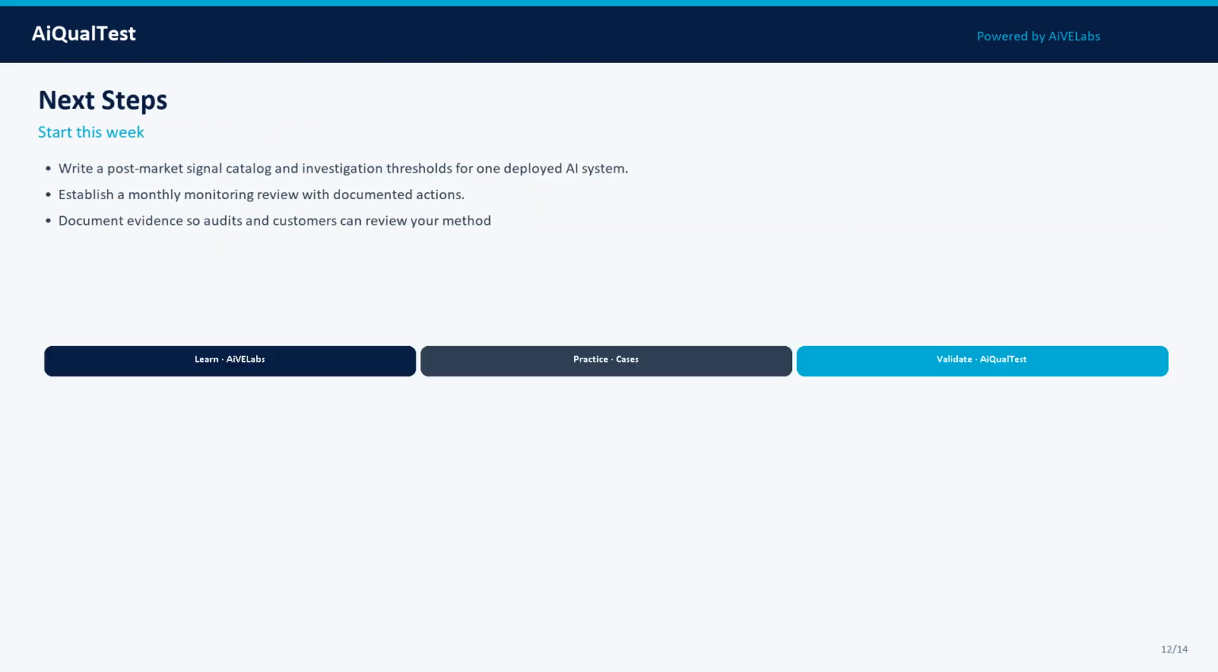Your next steps this week: write a post-market signal catalog and investigation thresholds for one deployed AI system. Then, establish a monthly monitoring review with documented actions. Keep the artifacts, prompts, datasets, scores, approvals so you can defend the decision later.